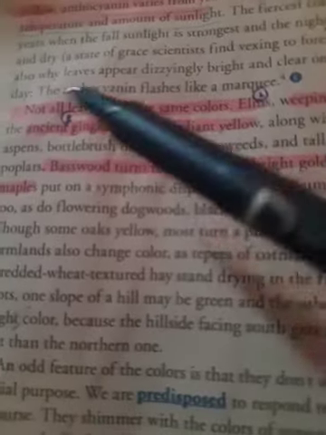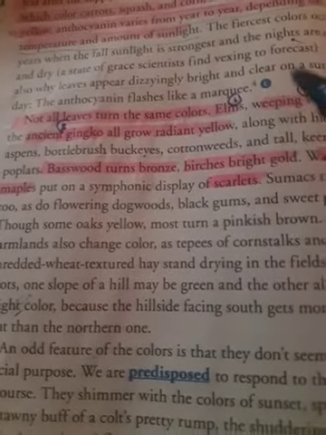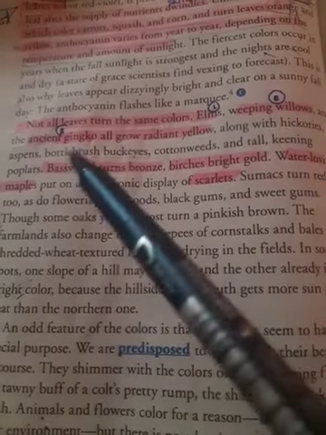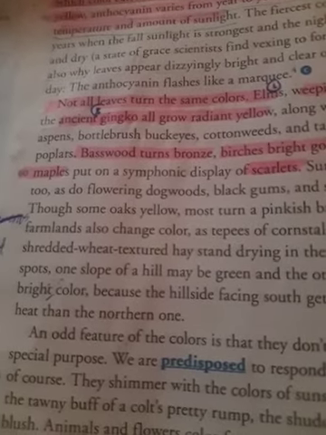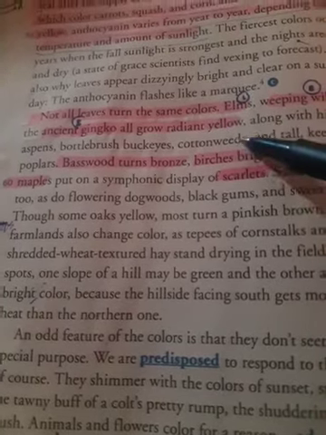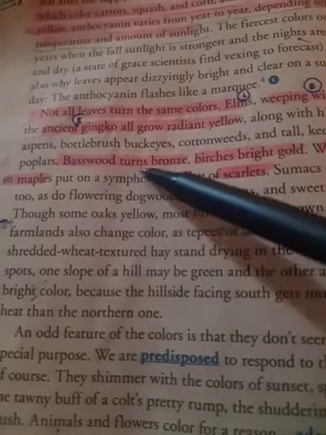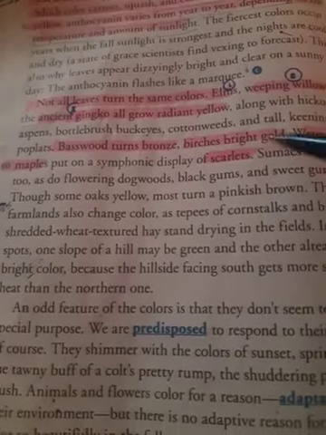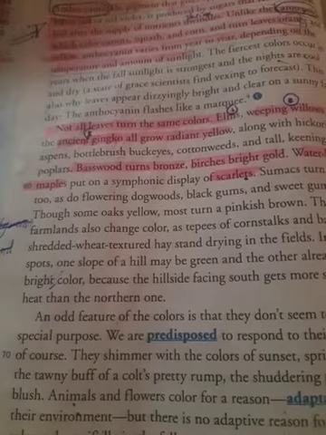Look at this point. Not all leaves turn the same color. For example, you have these plants. Number one, elms, weeping willow, and ancient ginkgo. These three plants, you can see the photos of these trees on the internet. The color of their leaves is radiant yellow. For example, basswood turns bronze, birches, flexible trees. A bright gold maple is scarlet, which means bright red. So not all leaves turn the same color.